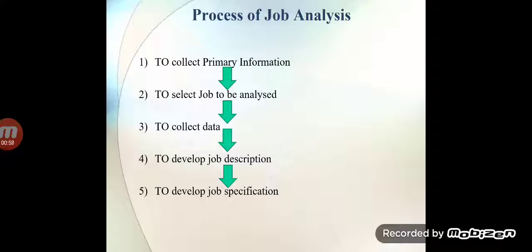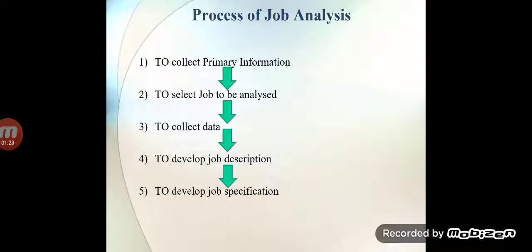So in the process of job analysis, the first step is to collect primary information. Primary information about what? It is about the job, about the work. Before starting any work, we must get the information of that work. It is called primary information.